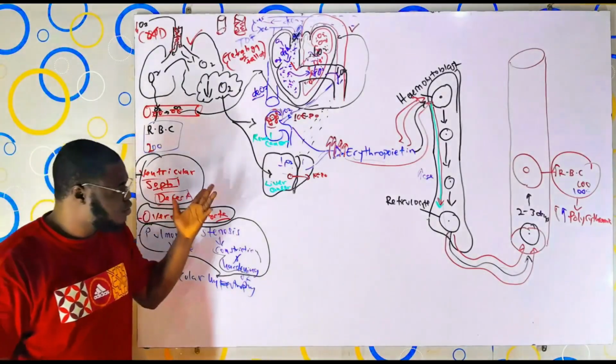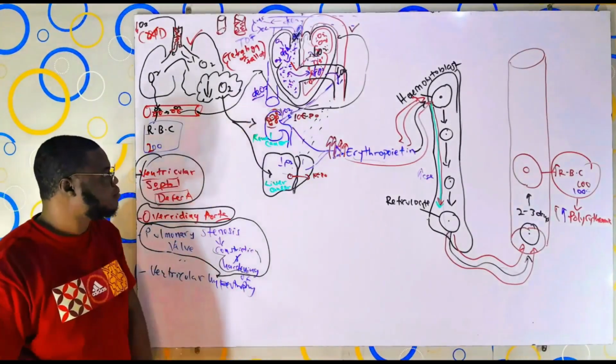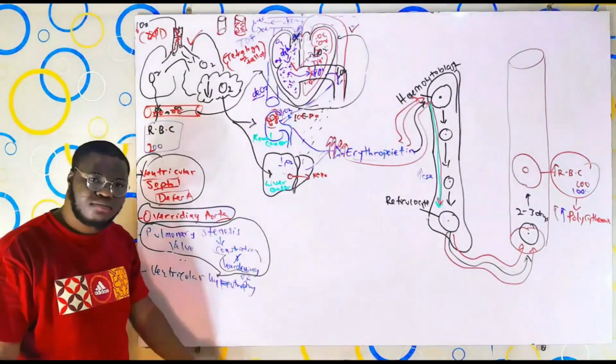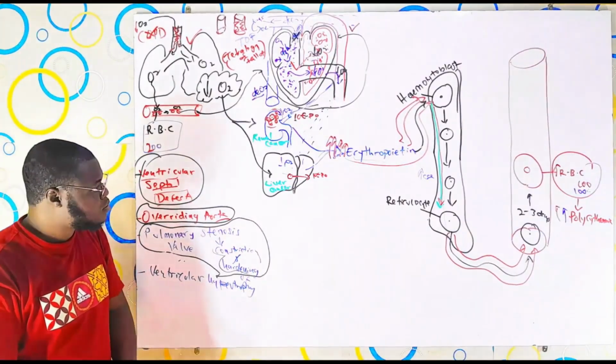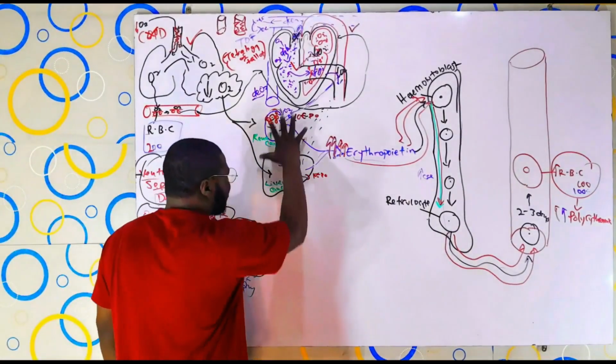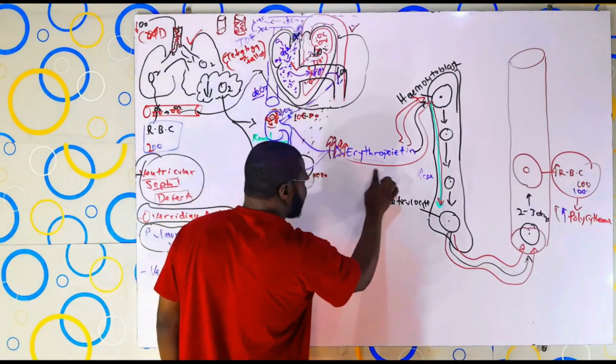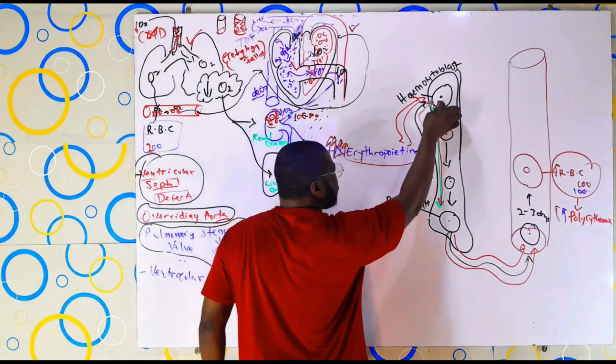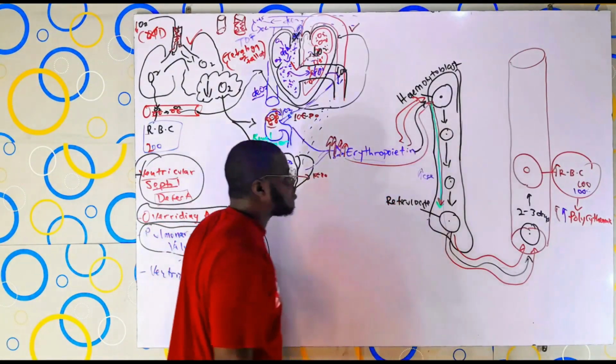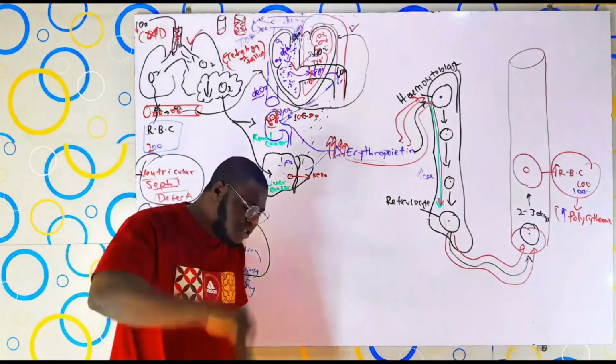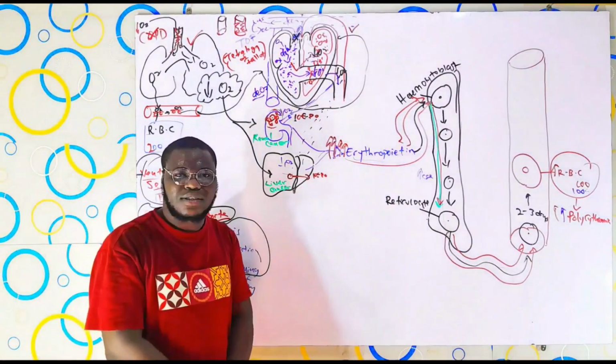Now guys, let's assume that this person has a good kidney. The person has a good liver. Beautiful. The point is, what next? Let's assume now that these 2 guys are okay, and they send erythropoietin now. They release it to stimulate the what? The hemocytoblast. And imagine something is wrong with the hemocytoblast itself.